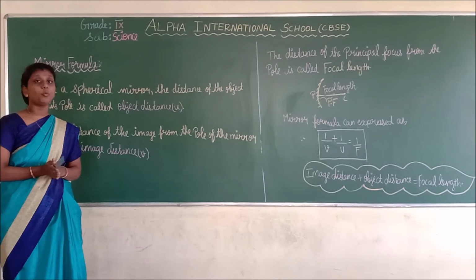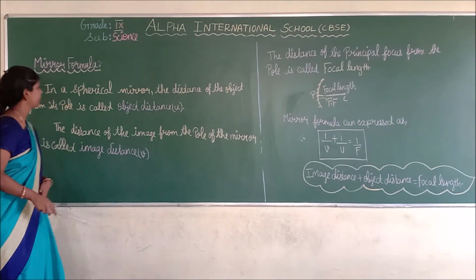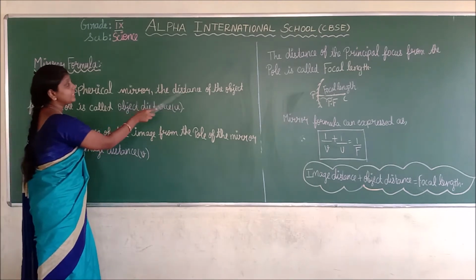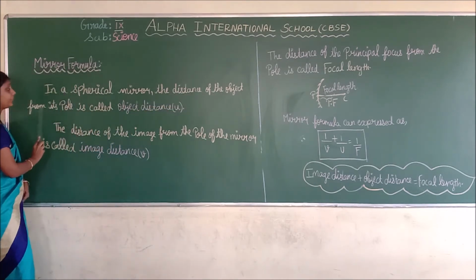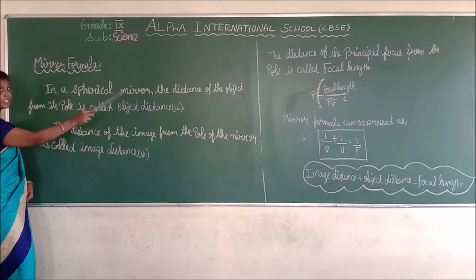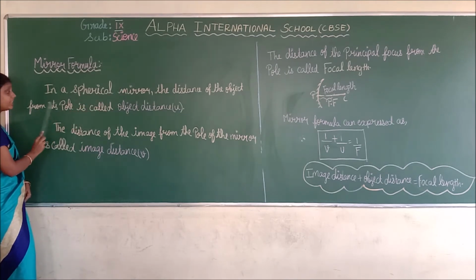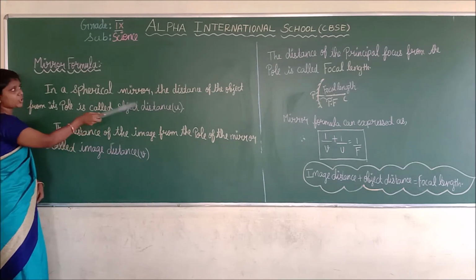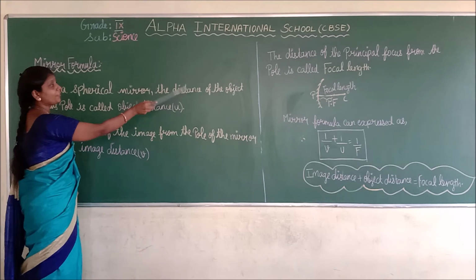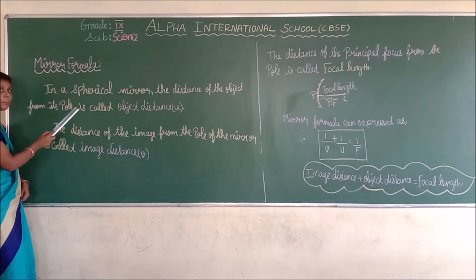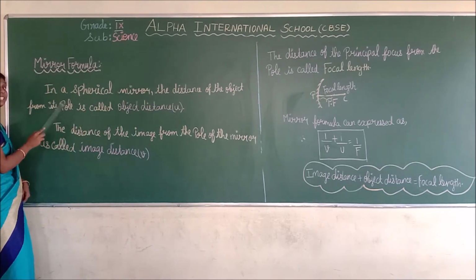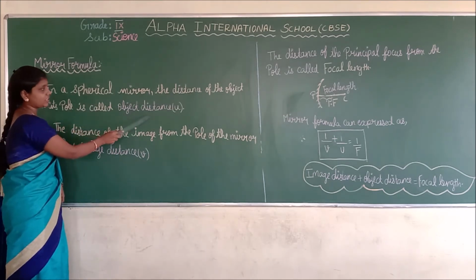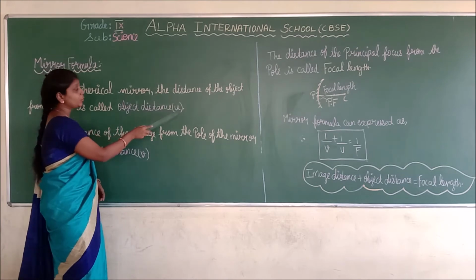We are going to see what the mirror formula is. Listen carefully. In a spherical mirror, the distance of the object from its pole is called what? Object distance. What is object distance? The distance of the object from its pole. Pole means from its center. So we call it the object distance. How do we denote it? As u.